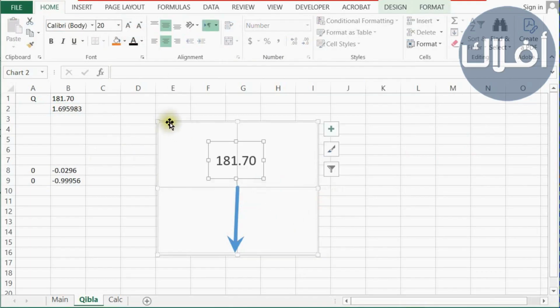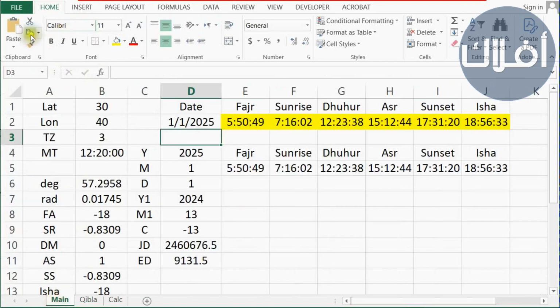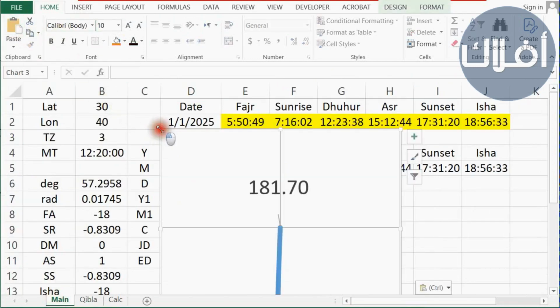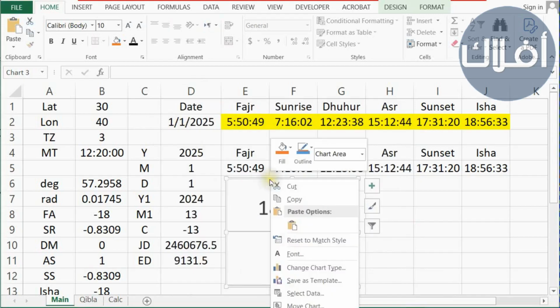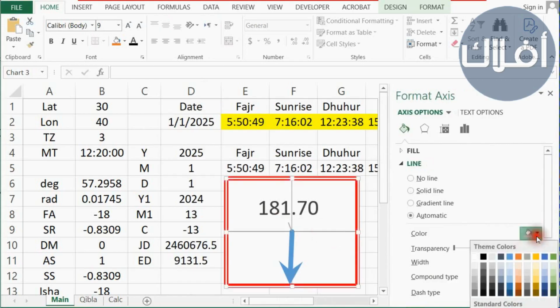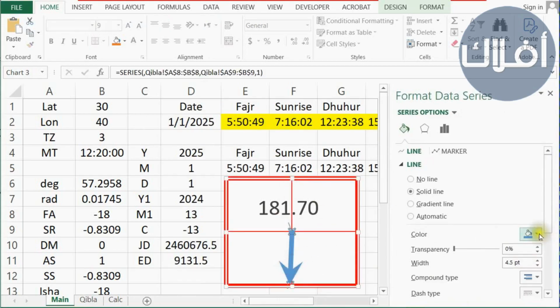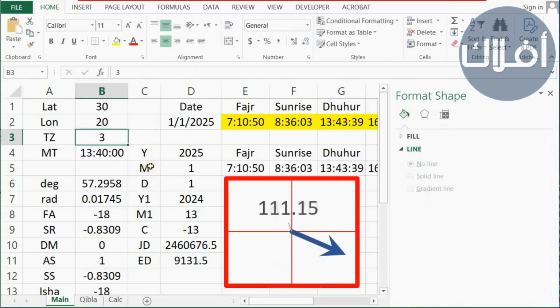Now we'll choose the drawing and then choose Cut, go to the main sheet and choose Paste. Let's resize it and place it here. Now let's add some colors. We just want it to look better. Now if we change the location, the drawing will show Qibla direction, and the angle is always measured from the north in a clockwise direction.